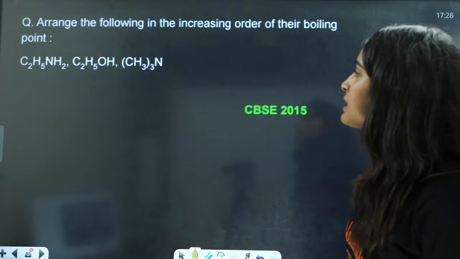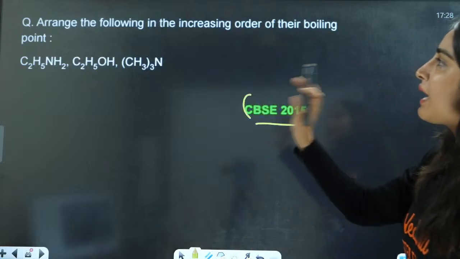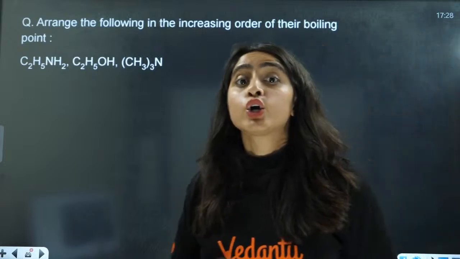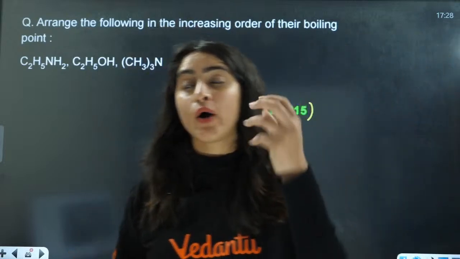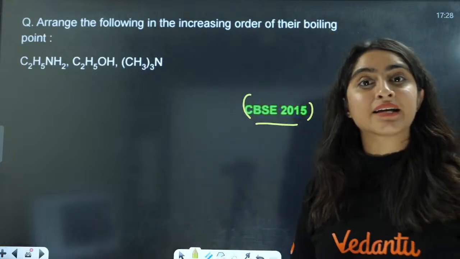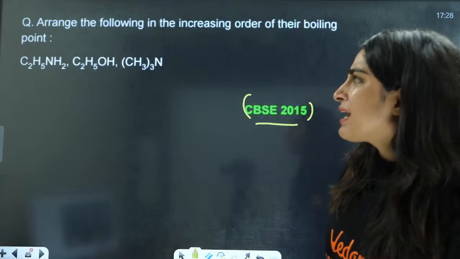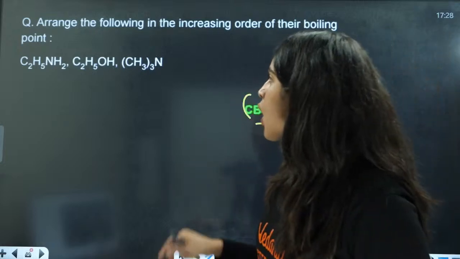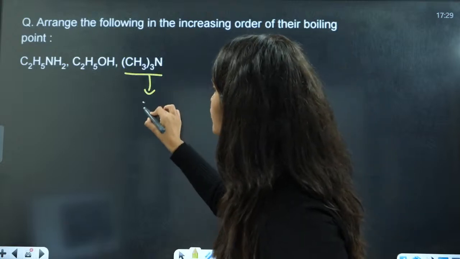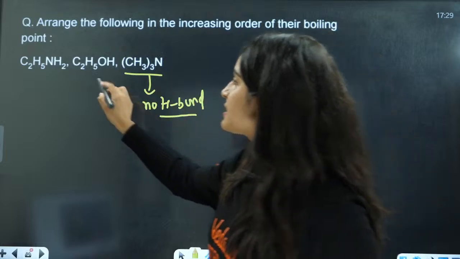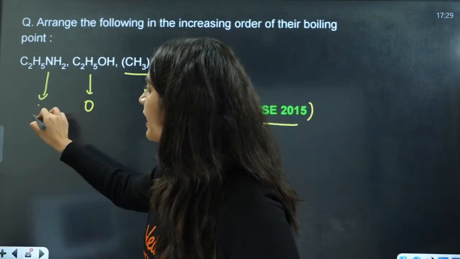Now the next question here is, arrange the following in the increasing order of boiling point. For increasing order of boiling point, that means hydrogen bonding. This tertiary amine has no hydrogen, that means no hydrogen bonding. This is having oxygen and this is having nitrogen.